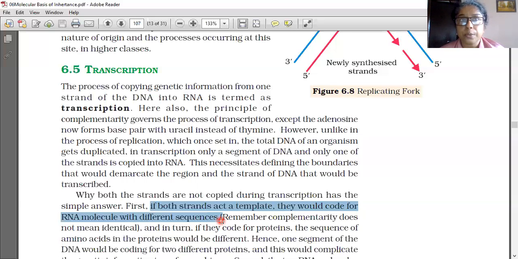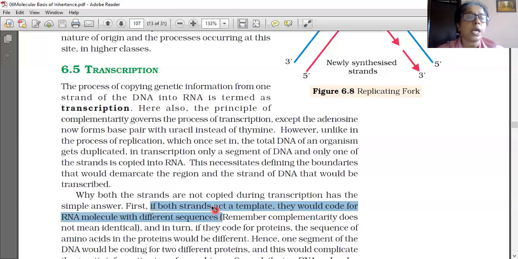So two strands are there for the DNA. Suppose in one strand cytosine is there, then the other strand has guanine. Suppose RNA is forming from the cytosine-containing polynucleotide chain, then it contains guanine. And if RNA is forming from the guanine-containing polynucleotide chain, then it contains cytosine. So one messenger RNA contains cytosine, the other messenger RNA contains guanine. Now you understood why both the strands are not acting as a template. Only one strand, and from that also only a particular portion, acts as the template.